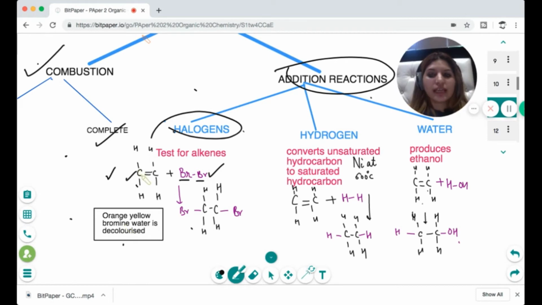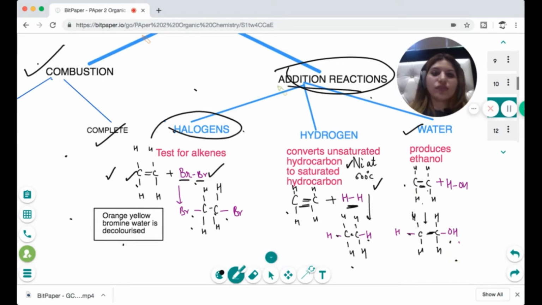So you take alkene and react it with bromine, the double bond breaks into a single bond and bromine attaches here. Similarly, when you react it with hydrogen, the double bond breaks into a single bond and each hydrogen attaches to each side. So alkene becomes alkane, and here you use a nickel catalyst at 60 degrees. When you react it with water, the double bond breaks into a single bond, hydrogen goes on one side and OH goes on the other, so ethene produces ethanol.